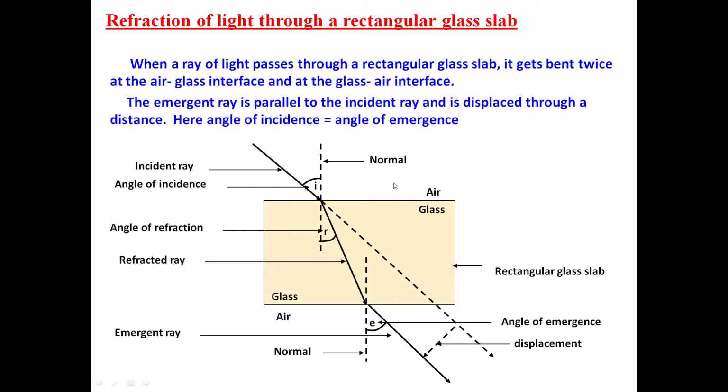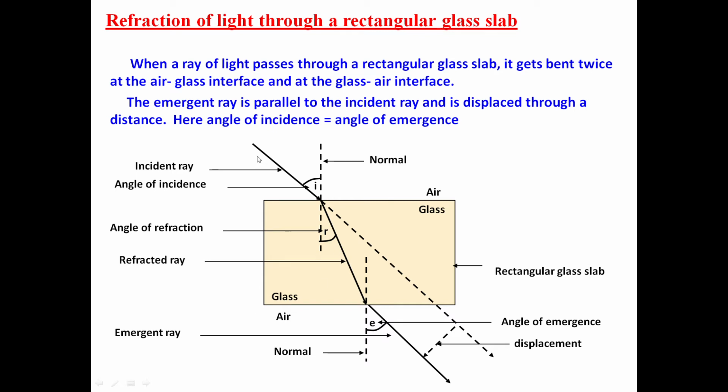First, when it enters from air to glass. Second, when it enters air from the glass. It means when it leaves glass and then goes into air. So, medium changes two times. So, that is why refraction also occurs two times.